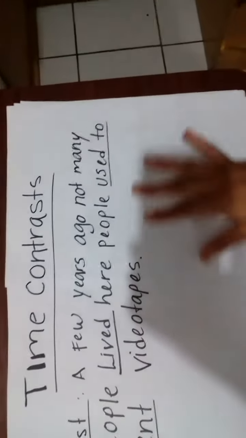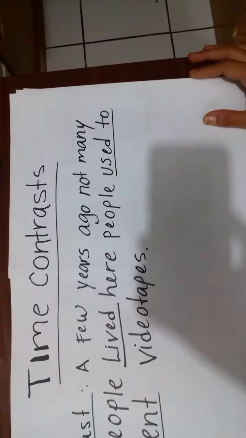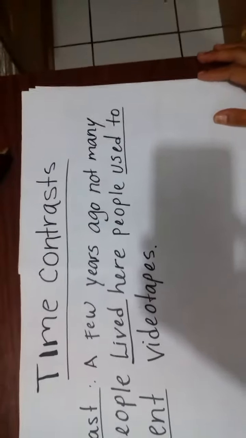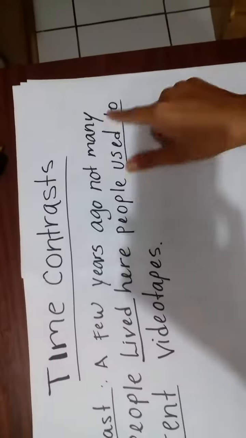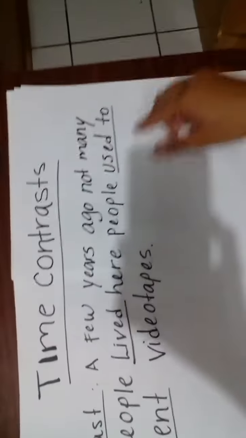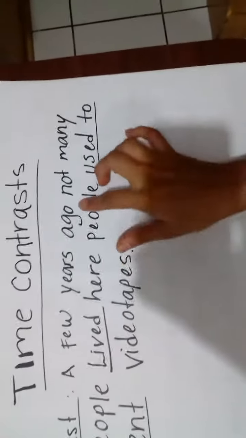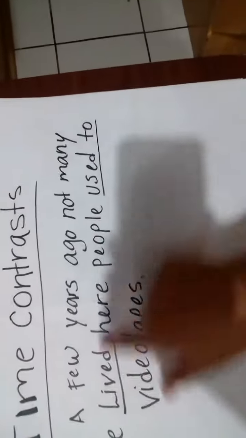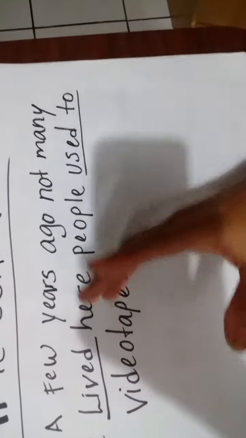It is a composition about three times: past, present, and future. You begin to use the past, and you begin by saying, a few years ago, not many people lived here. People used to rent videotapes. That is an example. But you can say a few years ago, or 10 years ago, 5 years ago, 20 years ago, to express something that happened in the past.